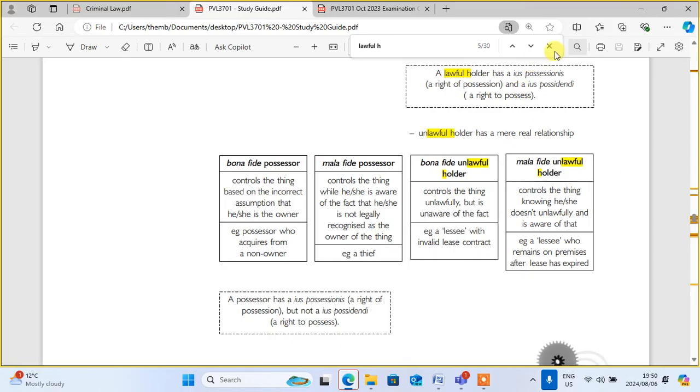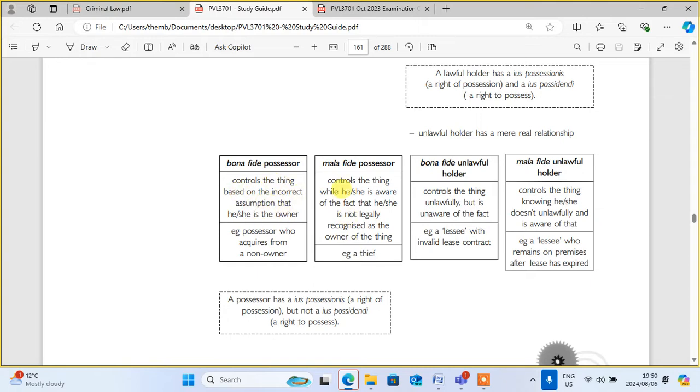This is the place that I wanted to show you. So you can see we have a bona fide possessor, mala fide possessor. And I said, mala fide possessor is all about the intent, but that thing never arises out of obligation or contract or any agreement. That's why they say control the thing based on incorrect assumption.